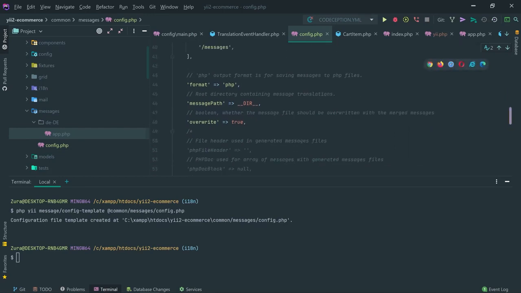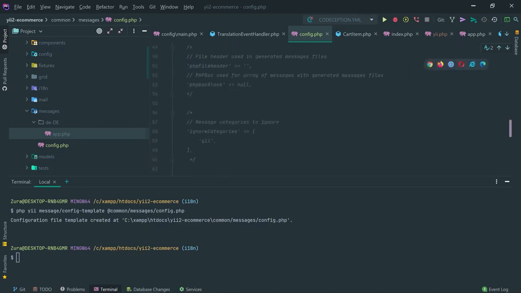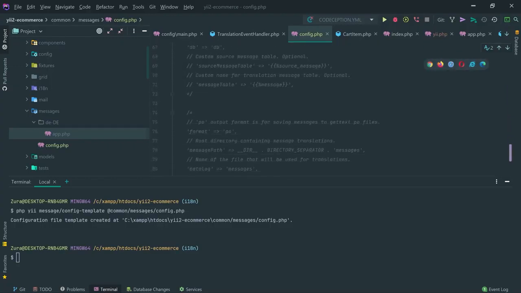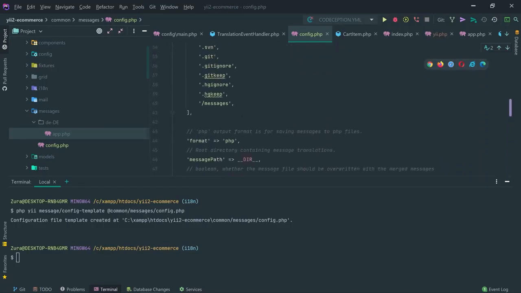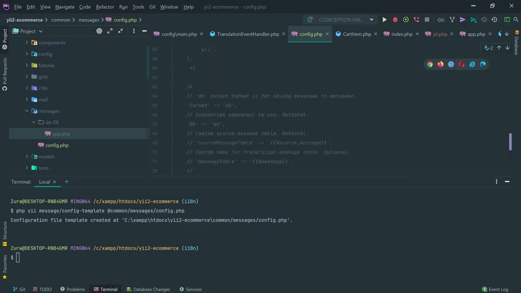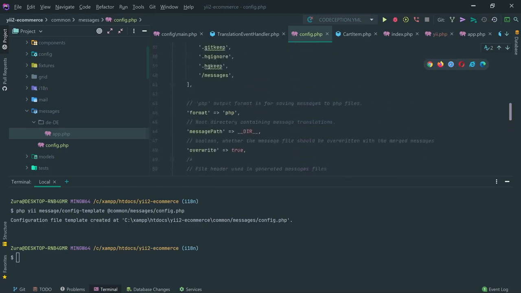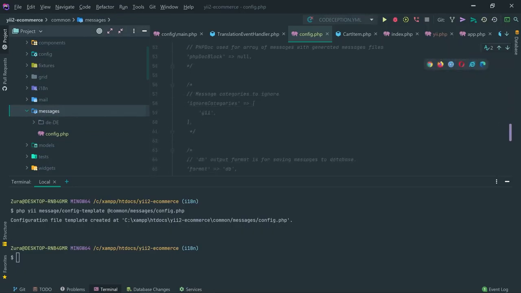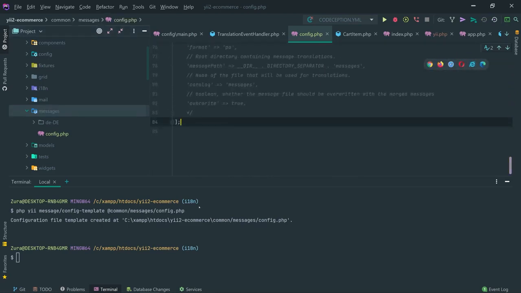One is PHP source messages, second is MO messages, PO messages, and the third one is DB format. In this case, we're going to specify PHP first, and this is the message path. The current directory is the message path, this one. Override is true, by default it will override the merged source messages, and the rest of the things I'm going to leave as they are, and I'm going to run.